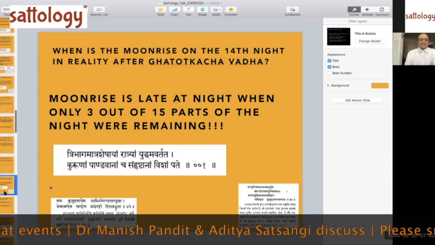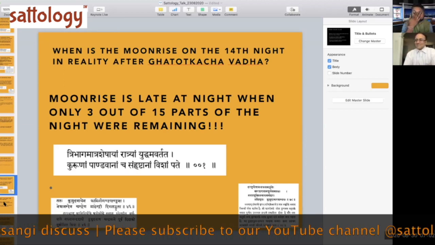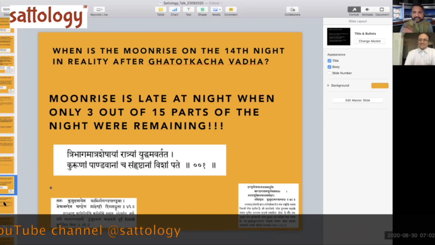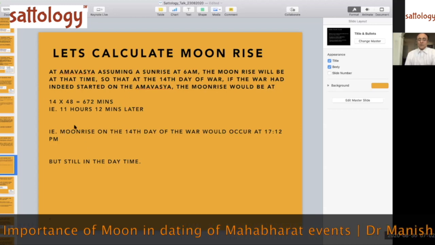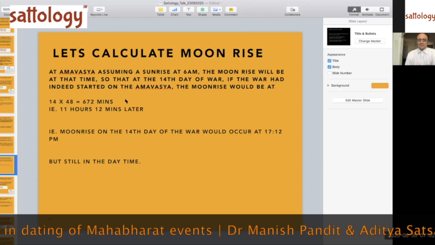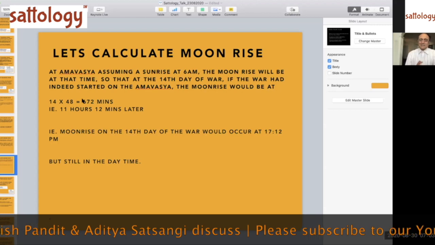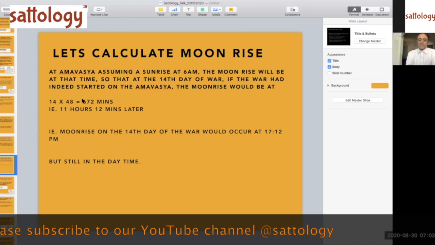But even for those people, and Aditya ji knows also, if you look at it mathematically, even if the moon may not be visible, it is still taking its own path. That is the problem. If this was the 14th war night moon, and you consider that the war started on Amavasya, first of all, that moonrise is in the day, at 5:12 in the evening, 17:12, it is in the daytime.